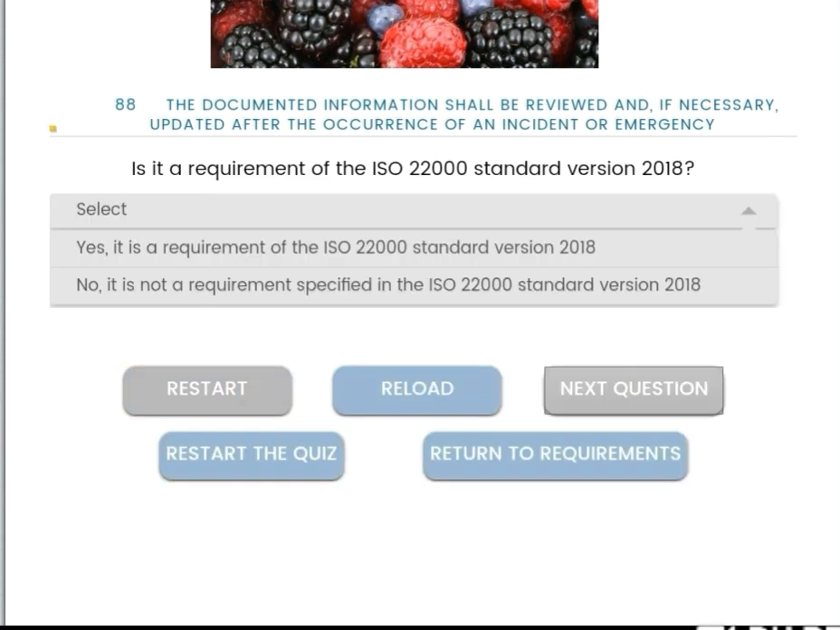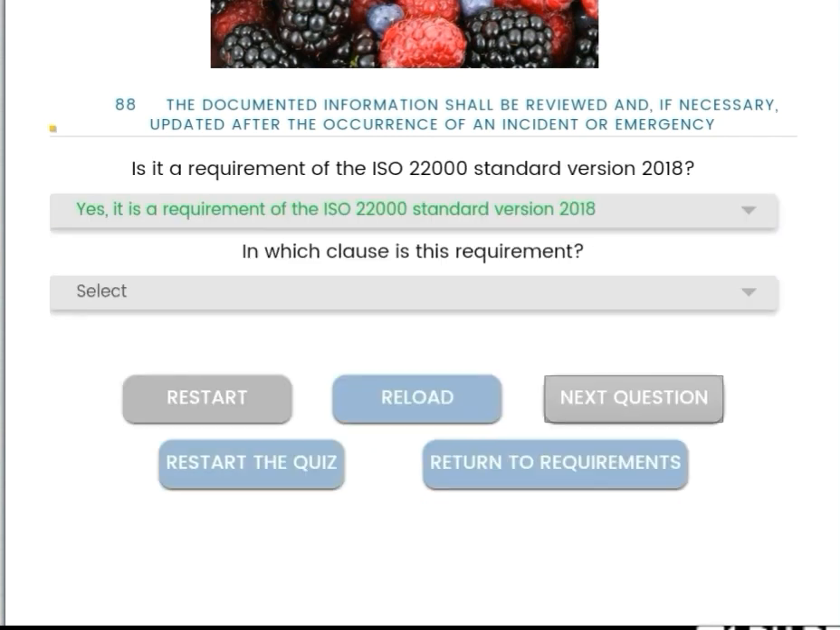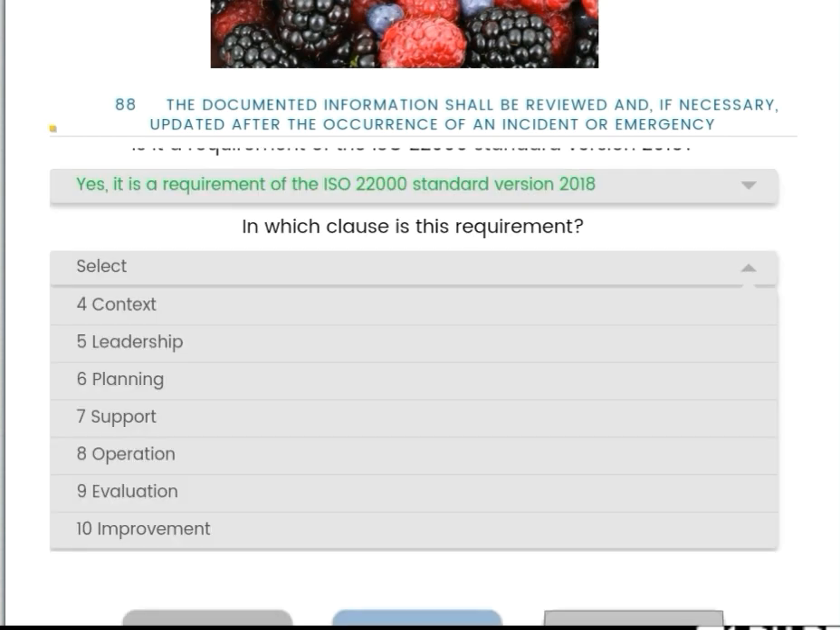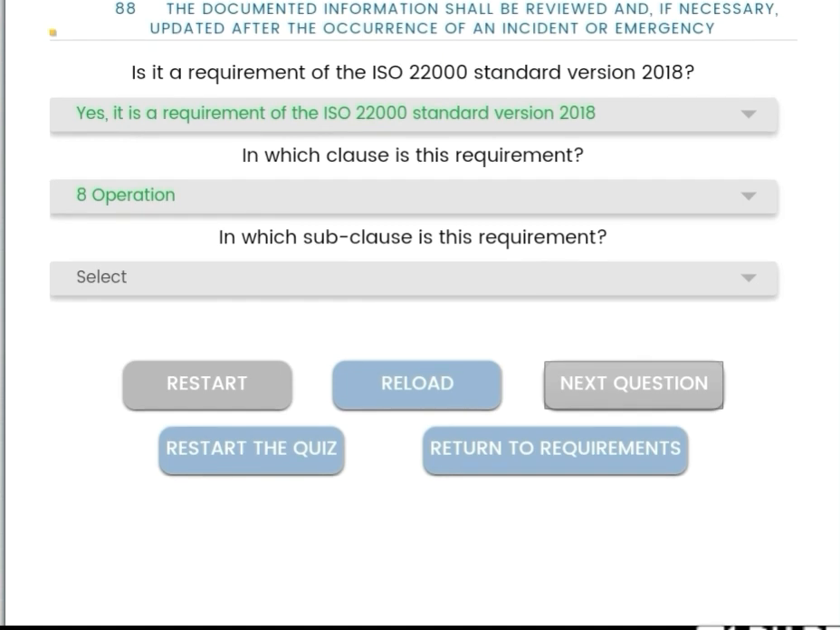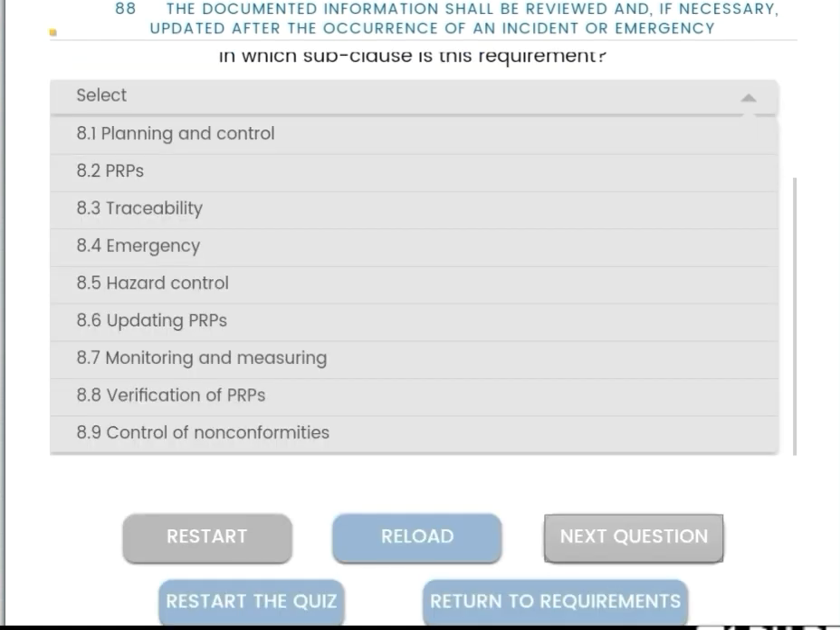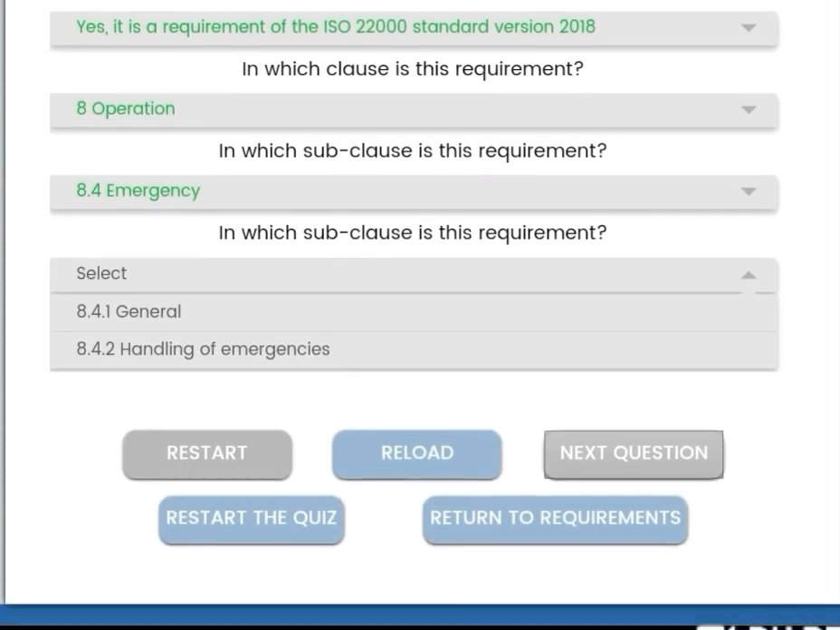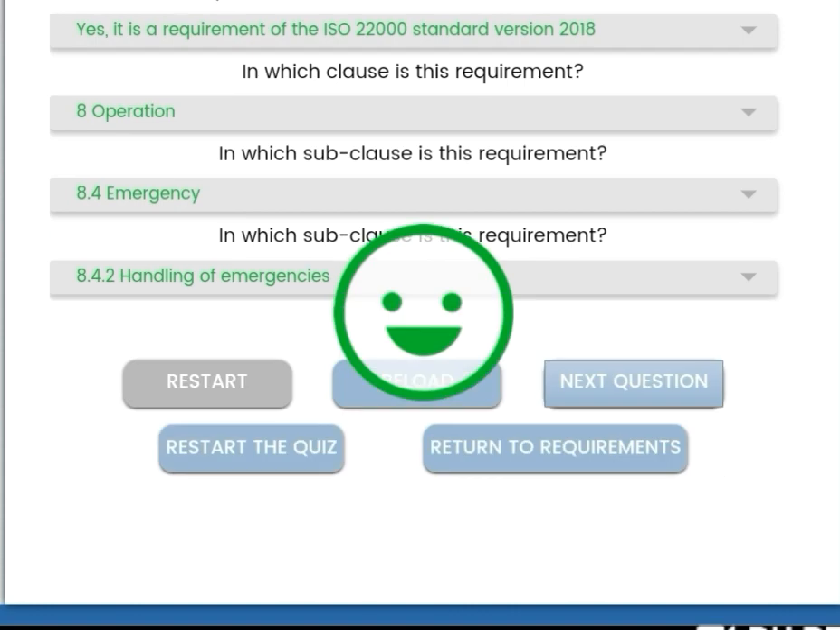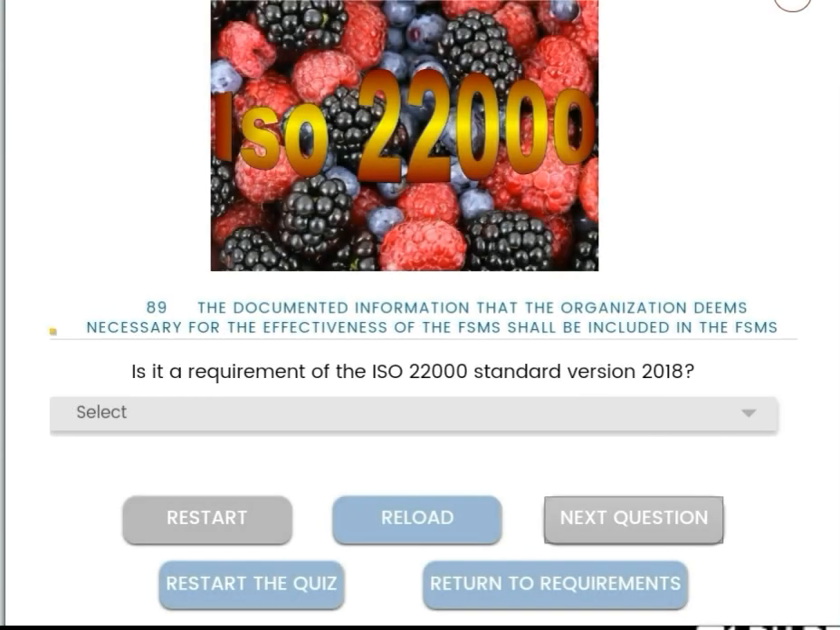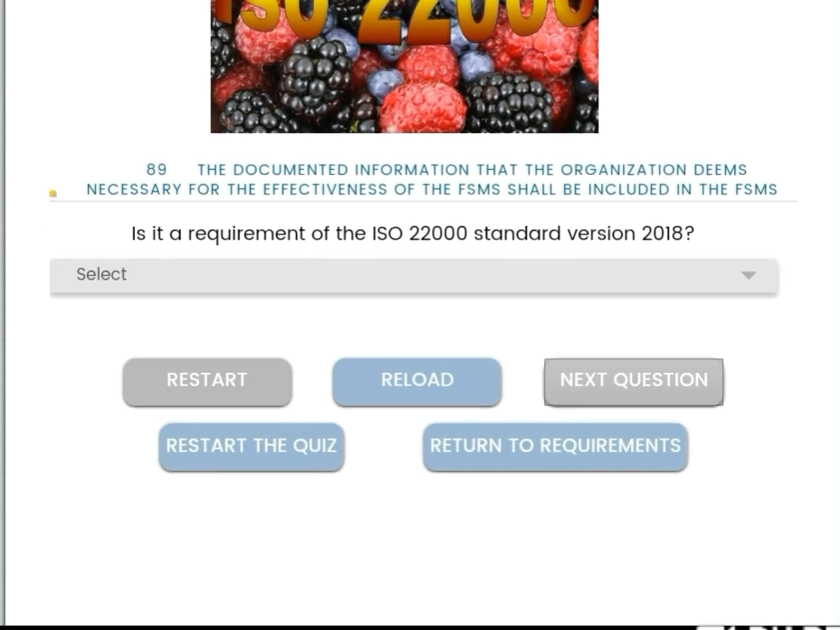Next, the documented information shall be reviewed and, if necessary, updated after the occurrence of an incident or emergency. Yes, it is a requirement, and it is coming under clause number 8 operations, because it is dealing with emergency situations, and the subclass is 8.4 emergency, and the subclass is 8.4.2 handling of emergencies.